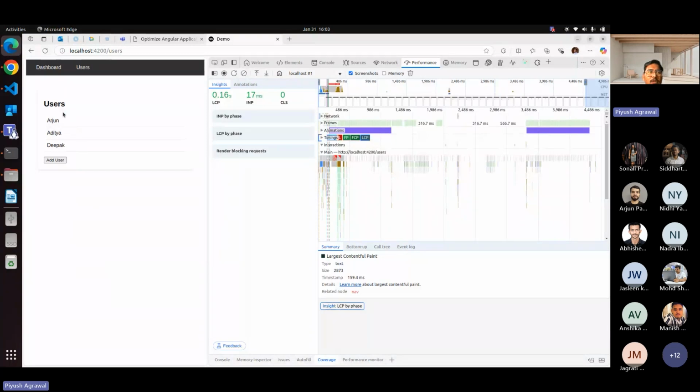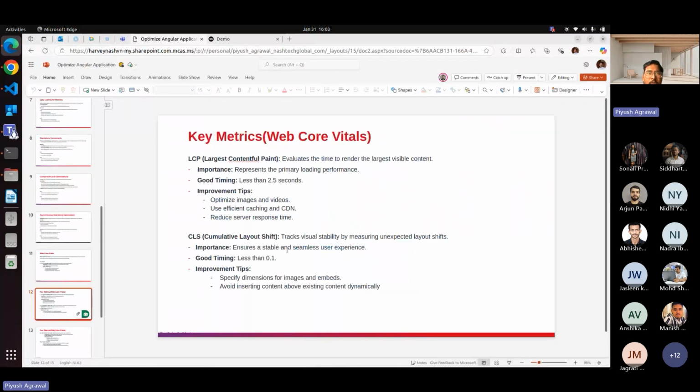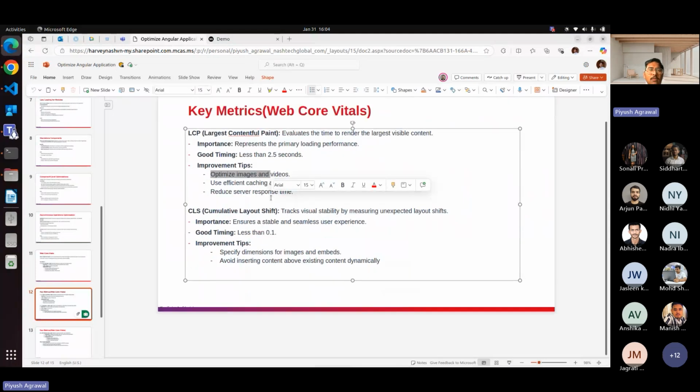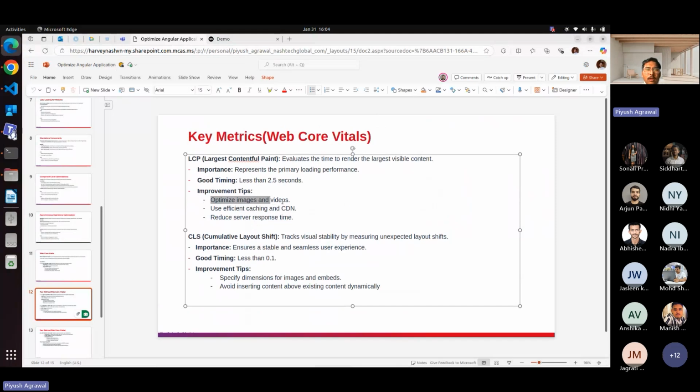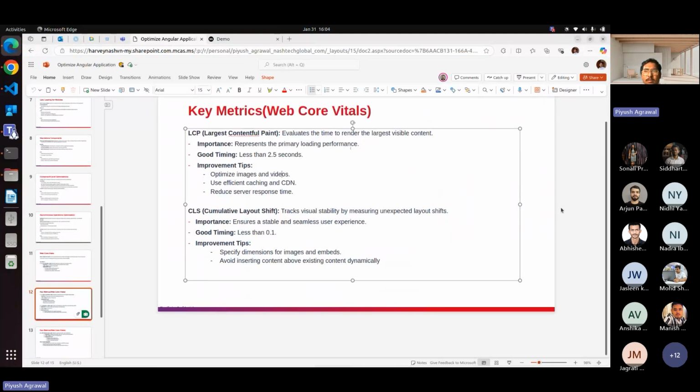We are displaying the users here, so maybe we can display the food list here, right? If we optimize the images, then the images will be downloaded within seconds, within milliseconds. So it improves the LCP. We can use the CDN to cache and improve the performance.